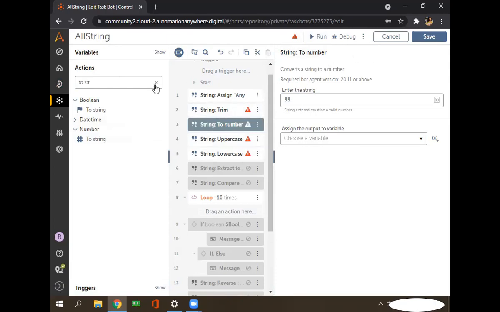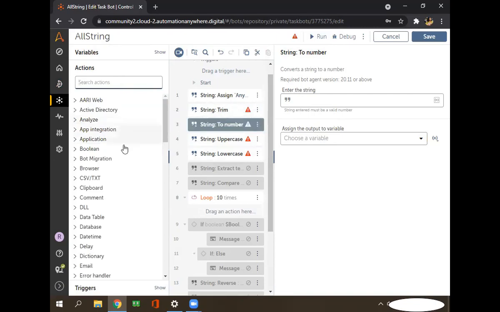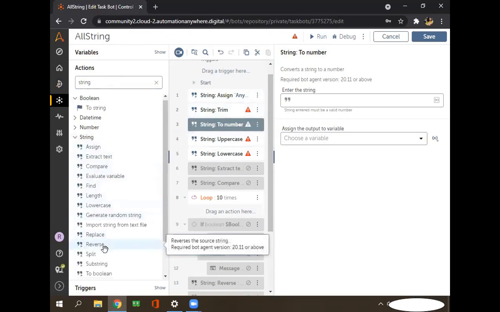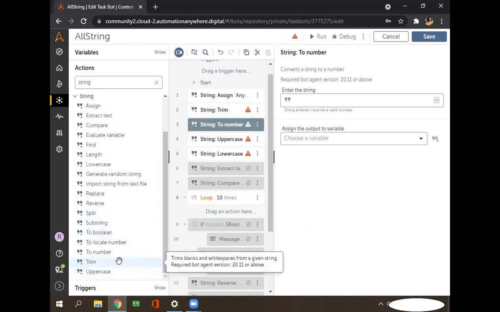Next time I'll explain the other commands, which are very important. In string there is one more command. Lots of commands are still pending, and I will cover all of them. Substring.